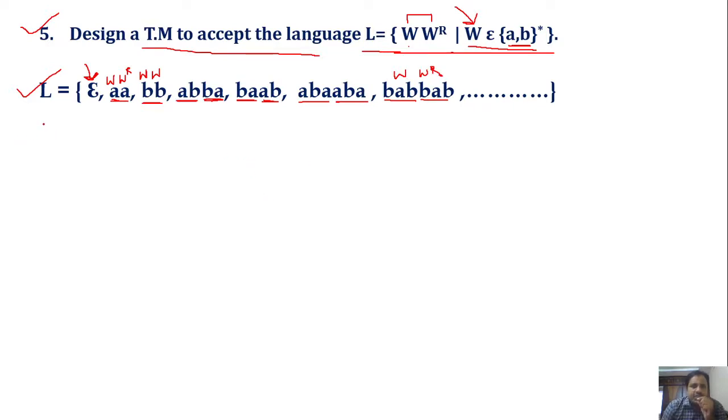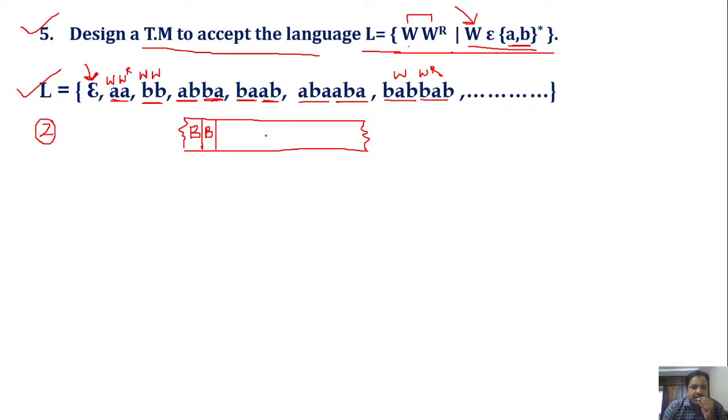Next, we have to implement the logic for the design of the Turing machine. So we need to design the logic to accept the language w w power r. How do we do this? First, consider the input tape. Some of the cells I am considering as blank.